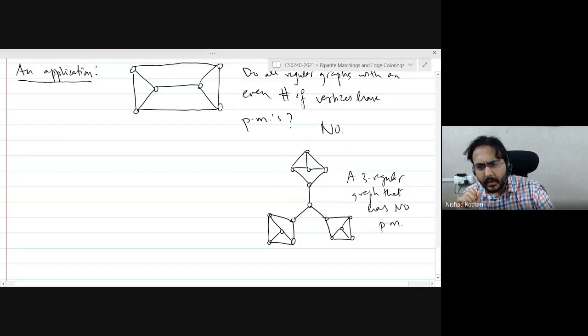Does anybody see why? Does anybody see an easy explanation for why this graph does not have a perfect matching? There is a cut vertex and each component has an odd number of vertices. Yes.